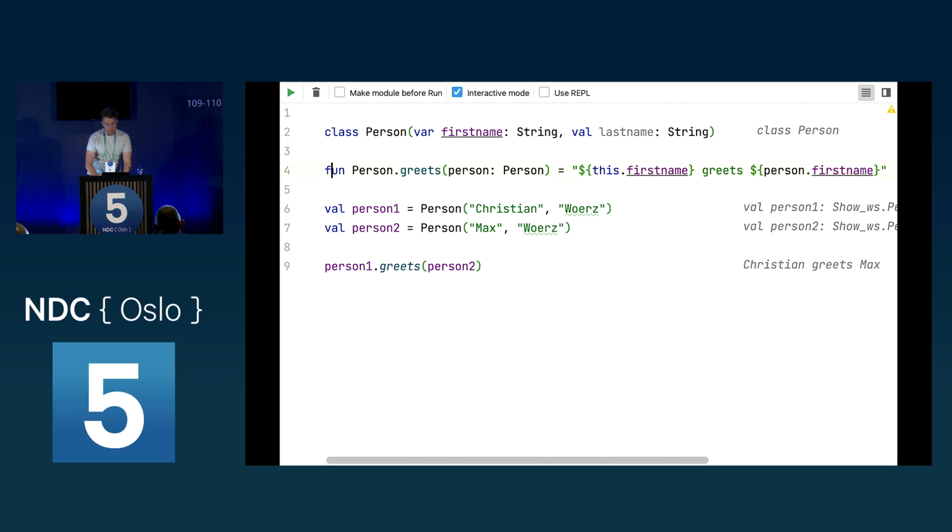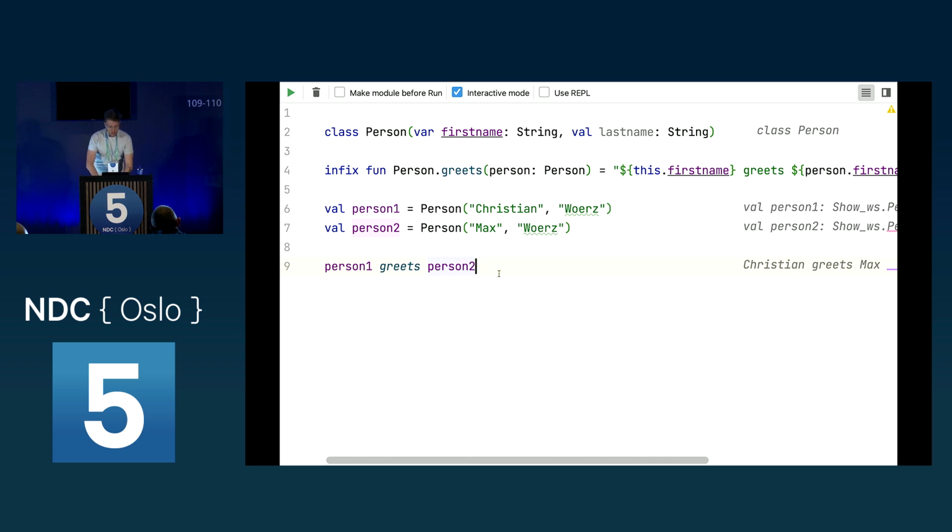But now we can do something cool. We can say, well, we use an infix function. And now nothing really changed, but what we could do now is we can remove the parentheses here. And we can remove this. And this still compiles. And now this way you can create fluent code. And you could of course then also put other function calls to it, like we have seen prior with this int range. We could do 1 until 10, and then step 2, and so on and so on. And because of this, this is really cool to write your own custom DSL functions or your custom DSLs, or write fluent code.